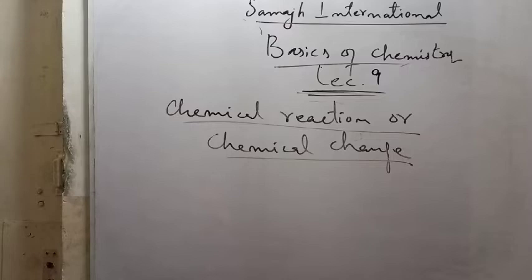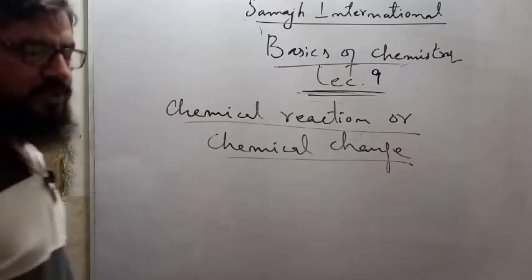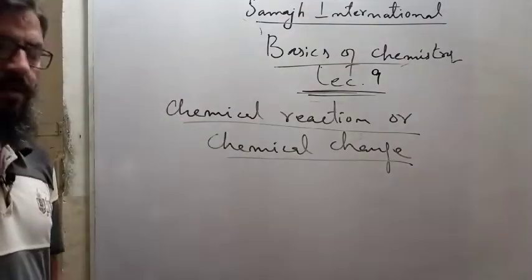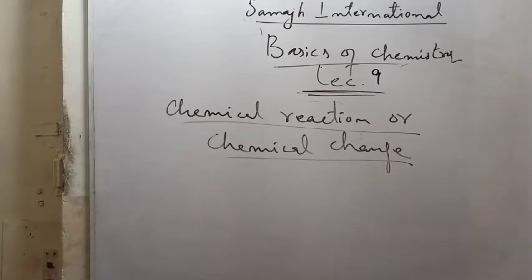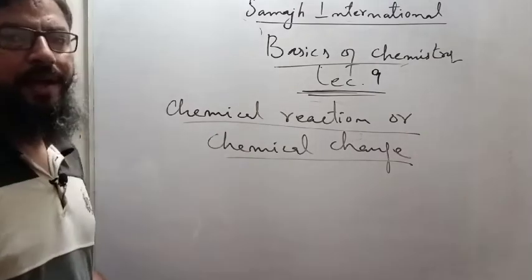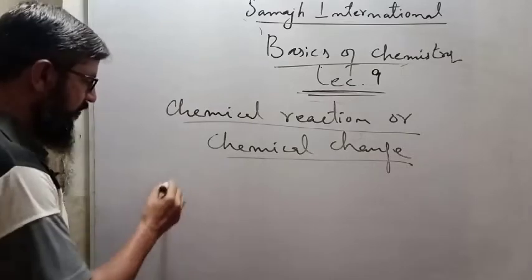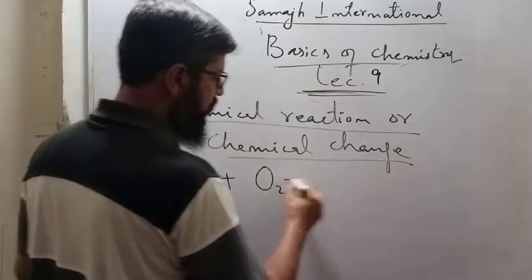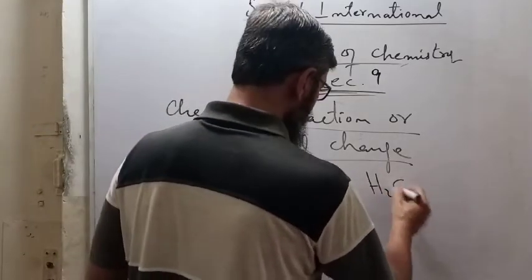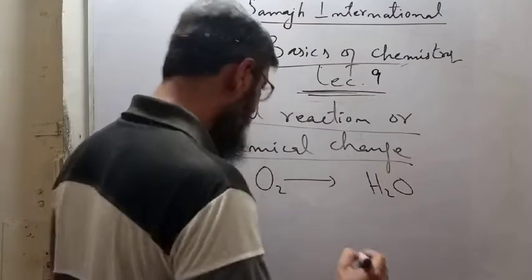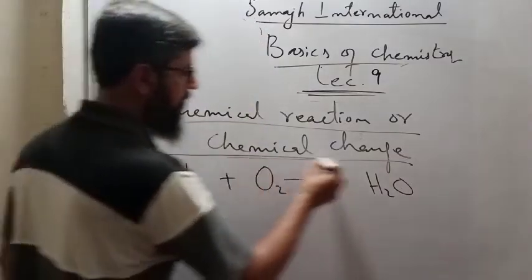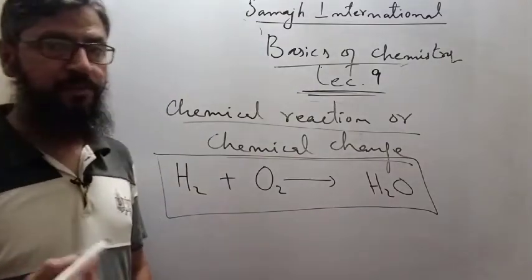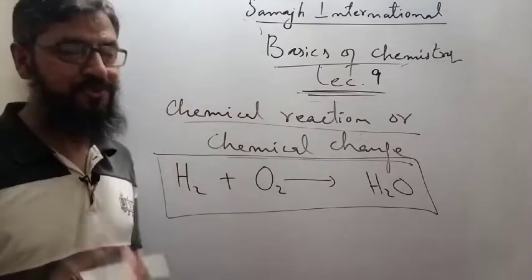We realized one thing. For making water, it's really necessary to keep the temperature low, and for this we kept that mixture in the deep freezer. But what did actually happen? The formula of hydrogen gas is H2 and oxygen gas is O2, and finally you made H2O. To understand the chemical equation, it's really hard to explain the concept of chemical reaction or chemical change.